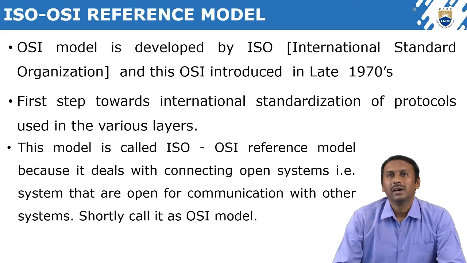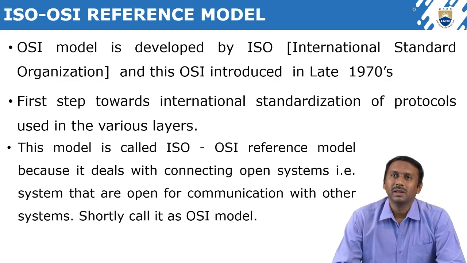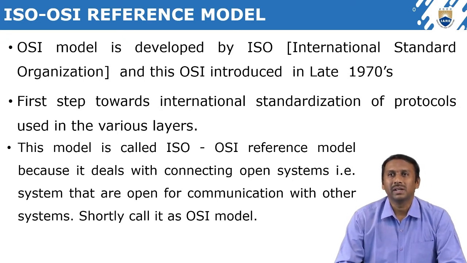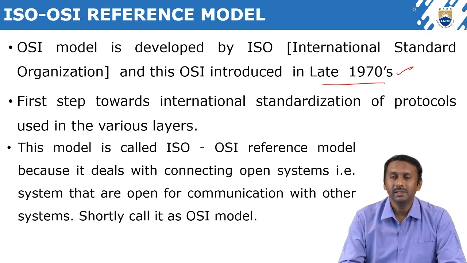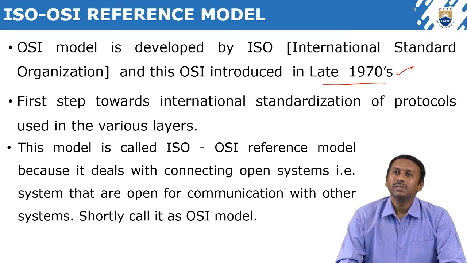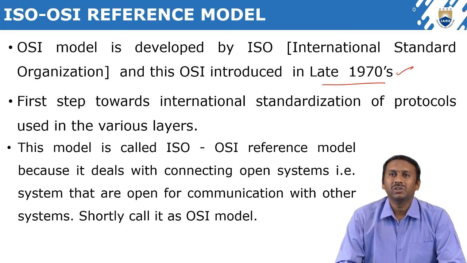The ISO OSI reference model was developed by the International Standards Organization, ISO, and OSI was introduced in the late 1970s. It was the first step towards international standardization of protocols used in the various layers.